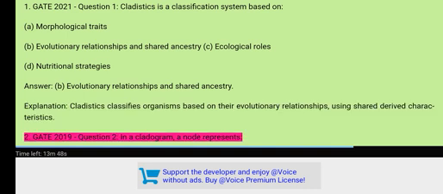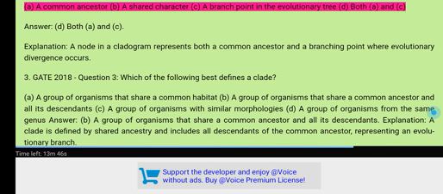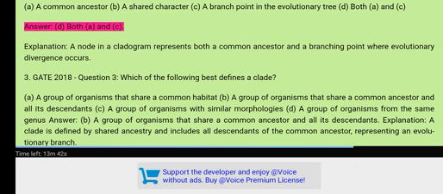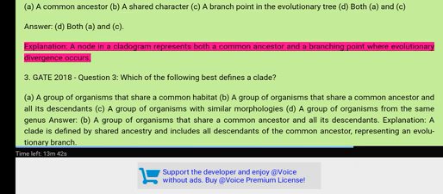2. GATE 2019, Question 2. In a cladogram, a node represents: A. Common ancestor. B. A shared character. C. A branch point in the evolutionary tree. D. Both A and C. Answer: D. Both A and C. Explanation: A node is a point where evolutionary divergence occurs. 3. GATE 2018, Question 3. Which of the following best defines a clade?